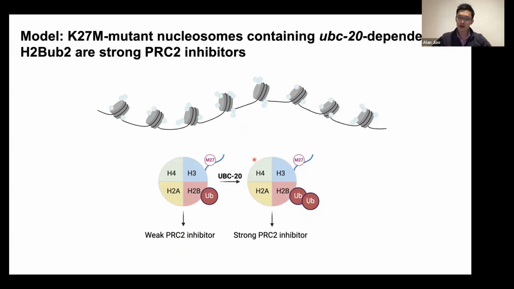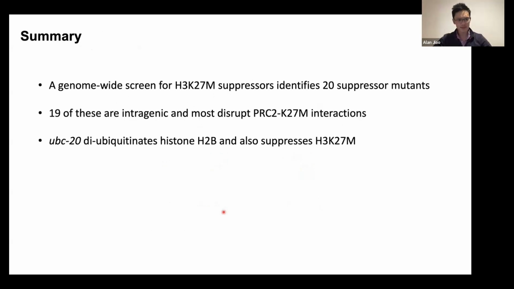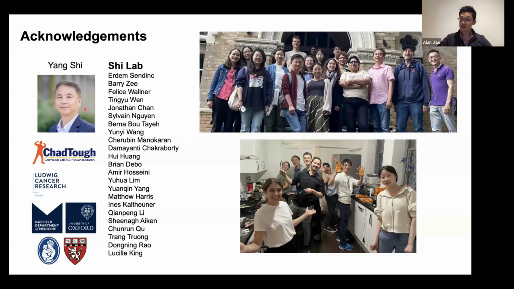Now, we don't know what is the enzyme or more details about this pathway in human cells, but for sure that'll be an interesting line of future experiments. So just to summarize, using C. elegans, we were able to perform a genome-wide screen for K27M suppressors, and we got 20 of them. 19 of these directly disrupted the PRC2 K27M interaction by mutating the K27M gene. And then the 20th mapped to this gene called UBC20, which is required for H2B diubiquitination, and this also suppresses K27M phenotypes.